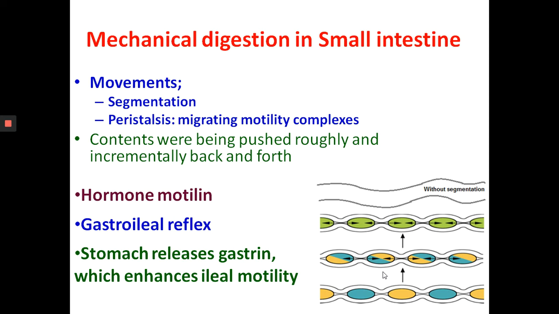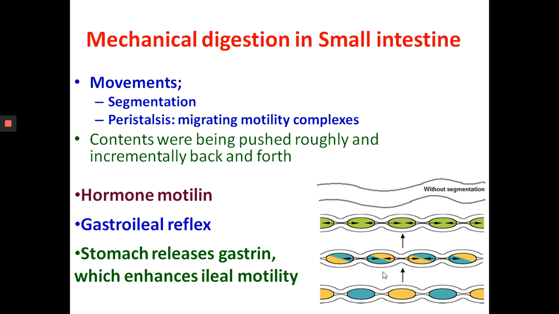These complexes move slowly down the small intestine, forcing the chyme on the way, taking around 90 to 120 minutes to finally reach the end of the ileum. At this point, the process is repeated, starting from the duodenum.